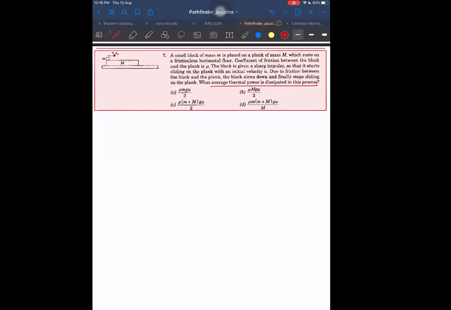See, what will be the momentum? Momentum will remain same. I don't even have to apply. Are you finding out the final velocity? I don't recommend that also. No need to find the final velocity, because we should know one thing: momentum remains same. So directly in terms of momentum, I can write the kinetic energy. Initial kinetic energy is P square by 2m, and final kinetic energy will be P square by 2 into (m plus capital M). The difference will be the loss of energy, and this loss of energy divided by the time taken will be equal to the power dissipated.